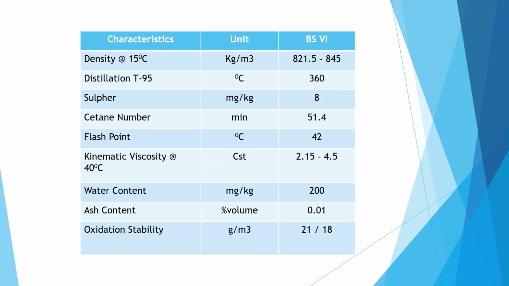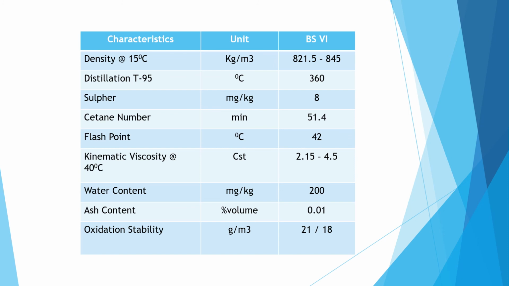Coming to the specification of the BS6 diesel as fuel. The density at 15 degrees Celsius, that is 821.5 to 845 kg per meter cube. Distillation T95 is 360 degrees Celsius. Sulfur content is 8 milligram per kg. Cetane number is 51.4 minimum. Flash point is 42 degrees Celsius.